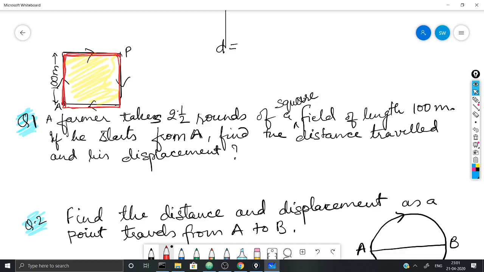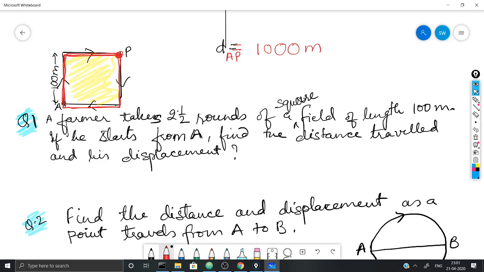So he reaches the point P. So the distance between point A and P is how much? It is 100, 400 in a round, then 800 in 2 rounds, and another 200 makes it 1,000 meters. So the distance traveled by the farmer is 1,000 meters. No direction needed.